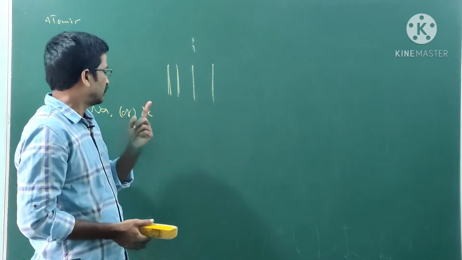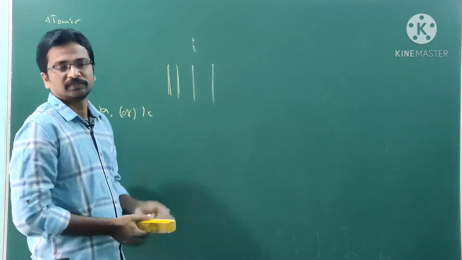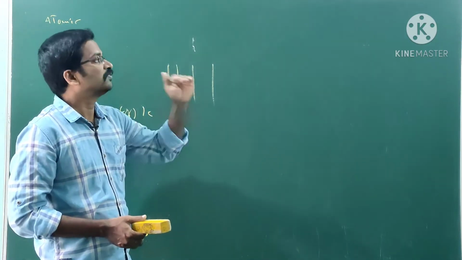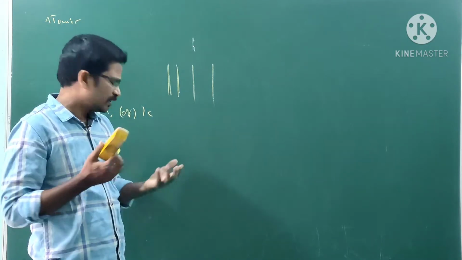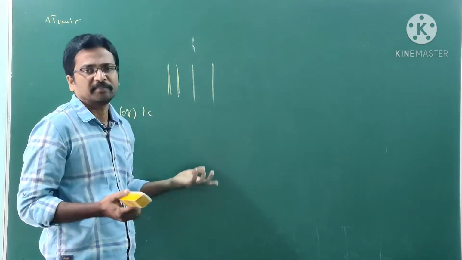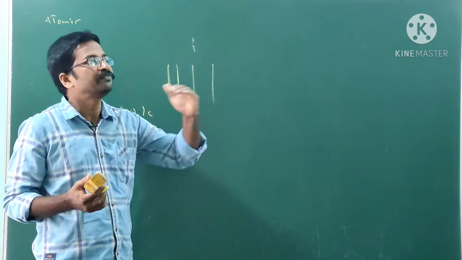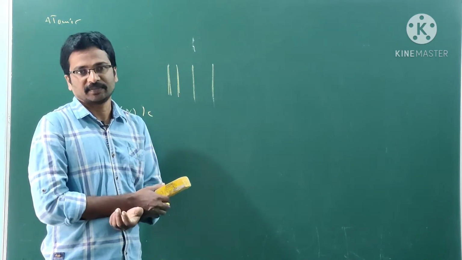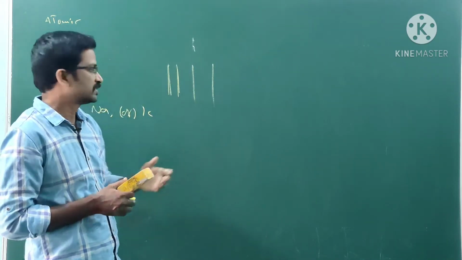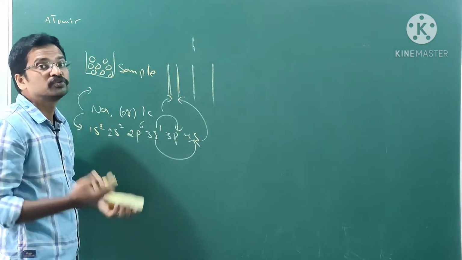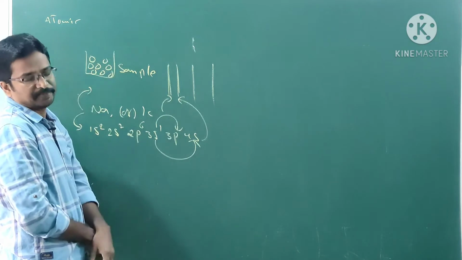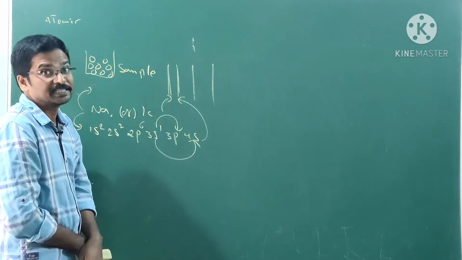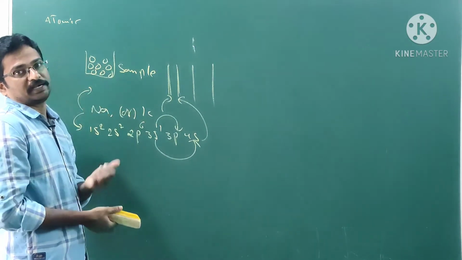Because the sodium atom contains different energy levels. Similarly, the potassium atom also has different energy levels. We have a sample, and that sample contains so many sodium atoms.